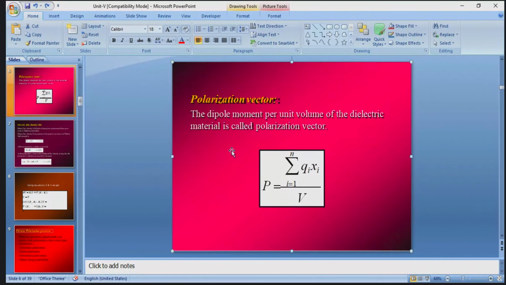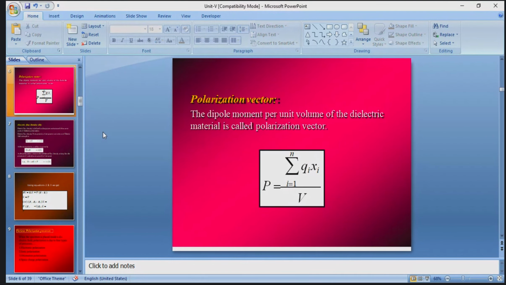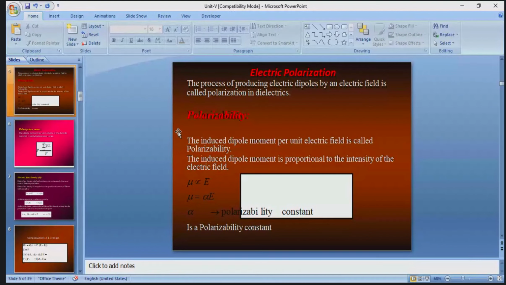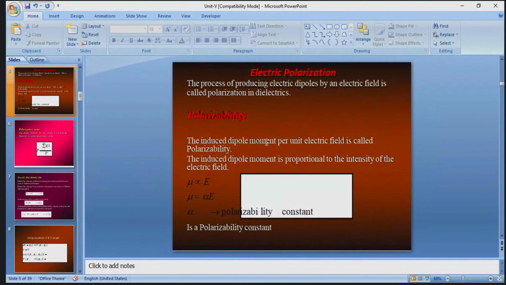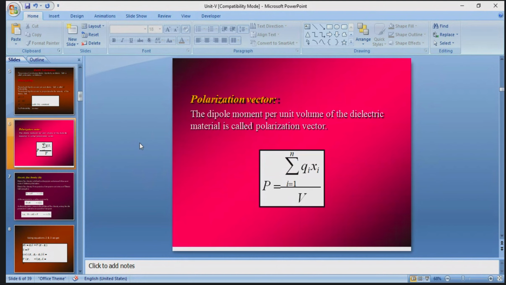So the difference: see, polarizability is different from polarization. Why? Because in both cases, polarizability and the polarization vector, the induced dipole moment is the same, but the induced dipole moment per unit electric field is known as the polarizability, while per unit volume it is known as the polarization vector.